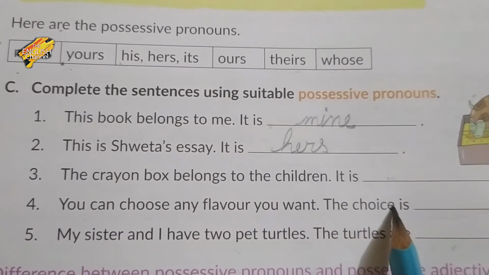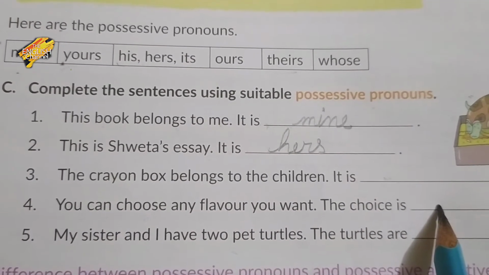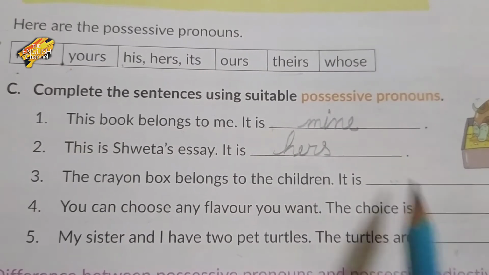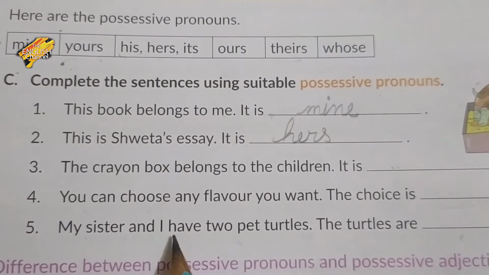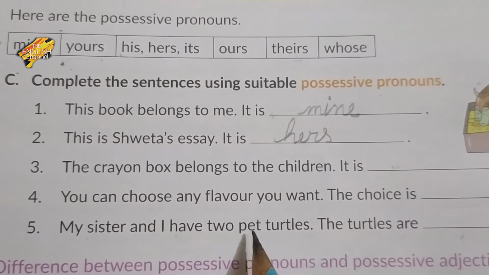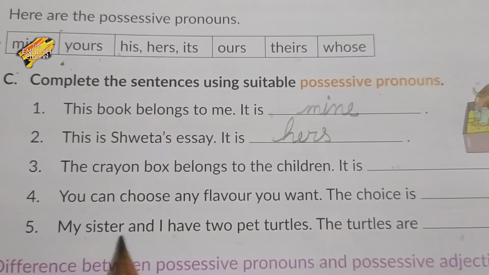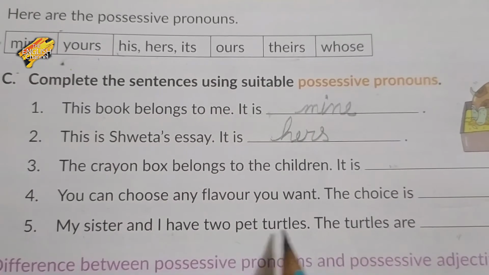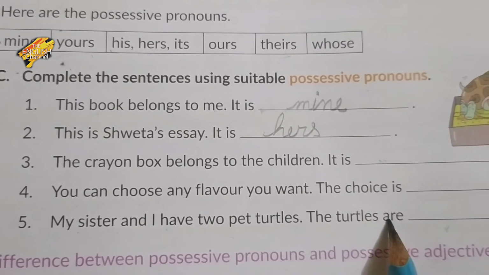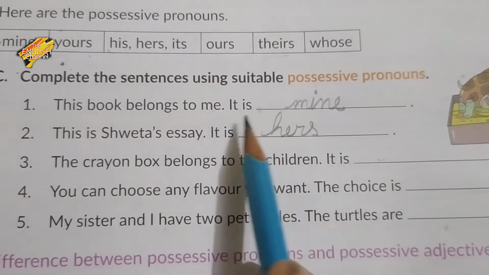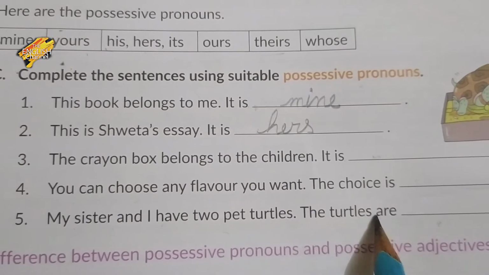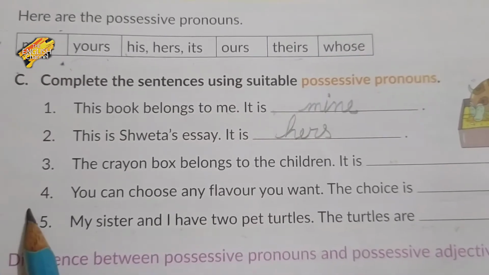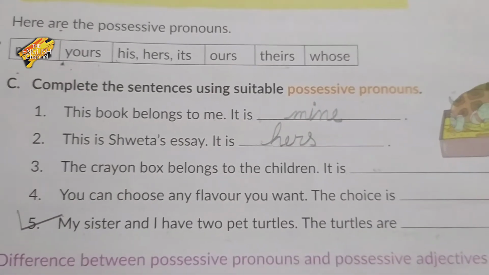The choice is yours. Yes, this is yours. My sister and I have two pet turtles. The turtles are ours. Now do it yourself. So complete your exercise.